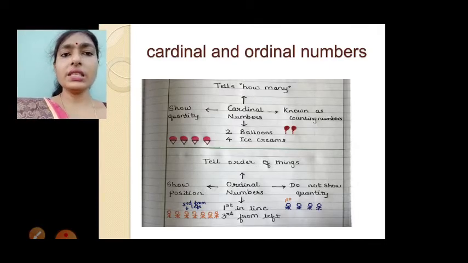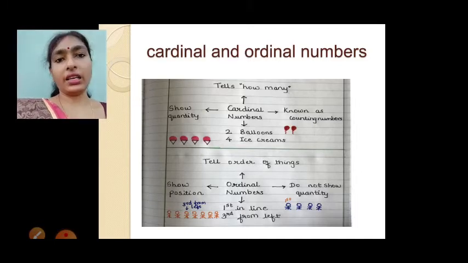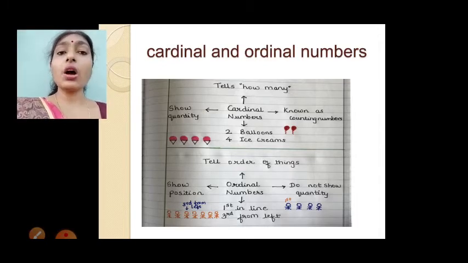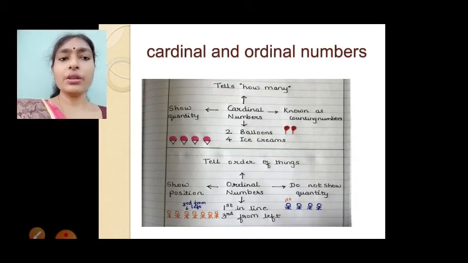So what are cardinal and ordinal numbers? Cardinal numbers: normally the counting numbers are known as cardinal numbers, like 1, 2, 3, 4, up to however many we can count. All are cardinal numbers. That means it shows the quantity. When we count some objects, we can understand how many things there are. So when we count things, it gives us the cardinal number.